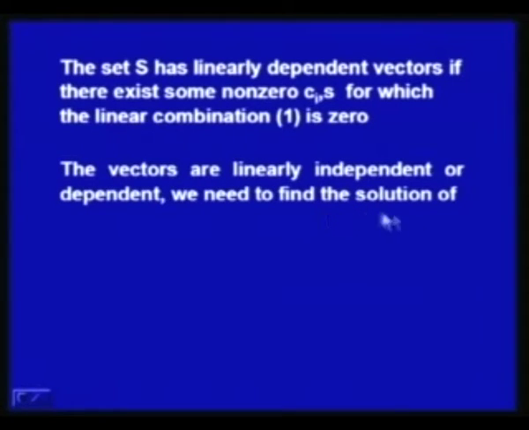To decide whether the vectors are linearly independent or dependent, we need to find the solution of the equation C1 alpha 1 plus C2 alpha 2 plus Cn alpha n is equal to 0.